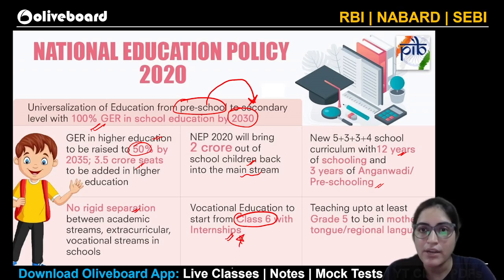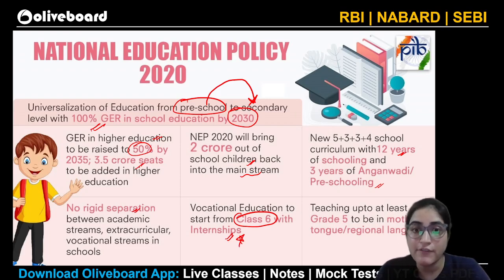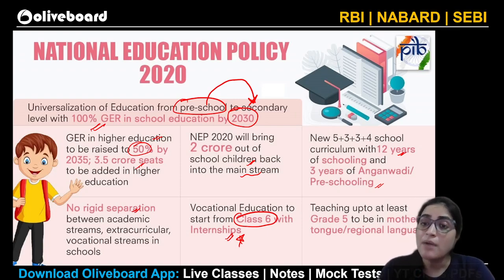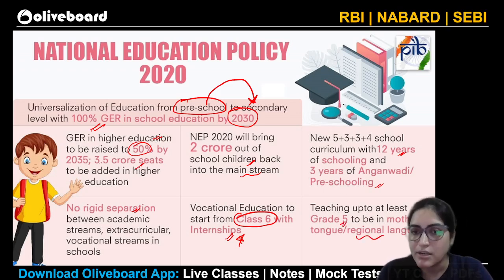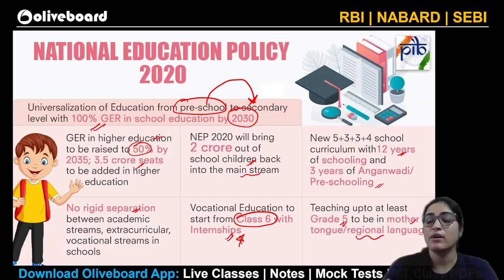At least those who are not interested in learning further, if they want a certain kind of skill so that they can get a job as soon as they leave class 12th or something like that, they also get the part of it. Then teaching up to at least class 5 should be in regional language or the mother tongue. So that's a good thing. More and more people will get incorporated and they'll be able to understand it better.